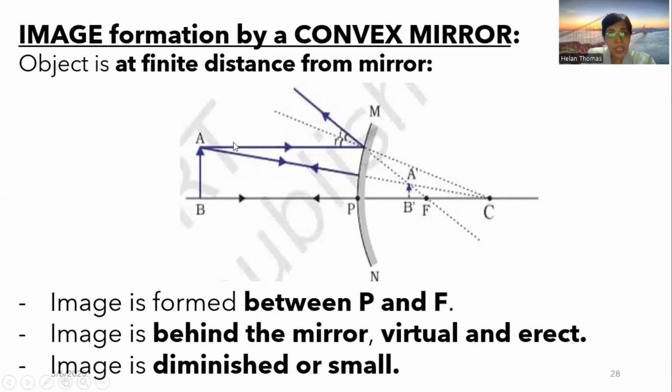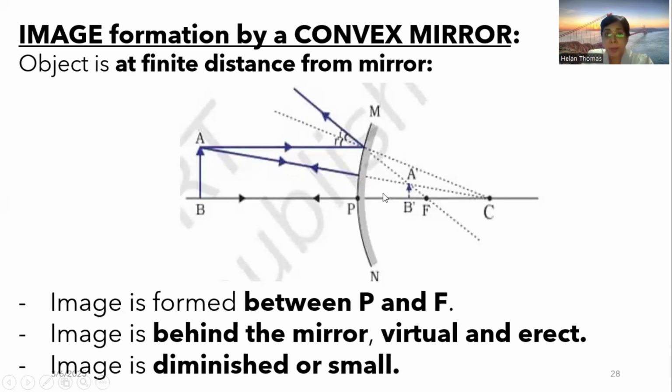Okay, and the next ray, which is aimed at the center of curvature, will trace back the same path. So I and R will be in the same direction, the same ray. Okay, the reflected ray will be tracing back the same path as the incident ray. So you put both the arrows here, and if you extend these reflected rays, these two lines will appear to meet at this particular point, and this is where the image is formed. So what is the characteristic of this image when compared to the object? It is going to be a very small image.